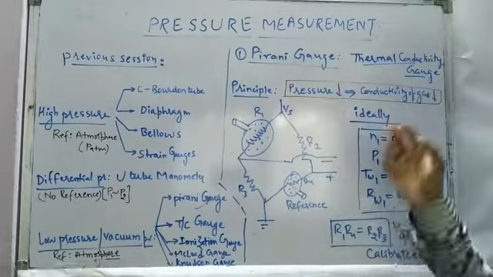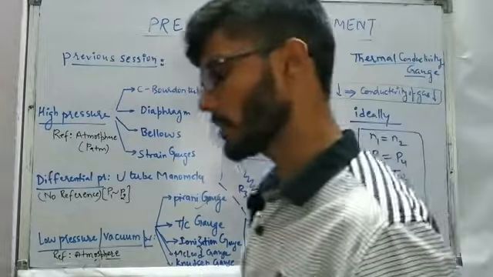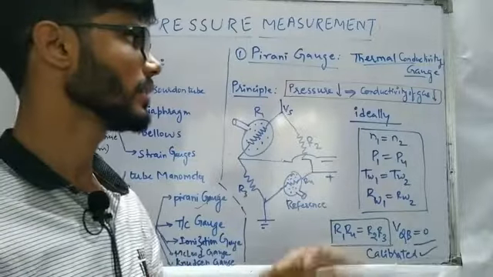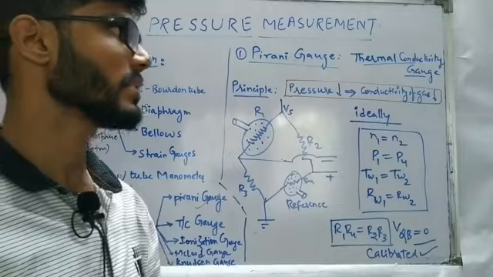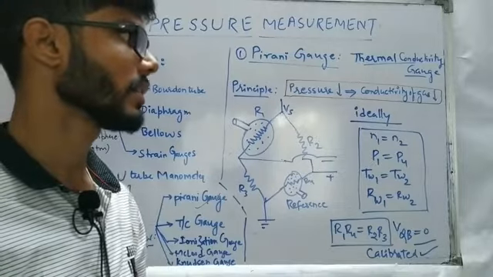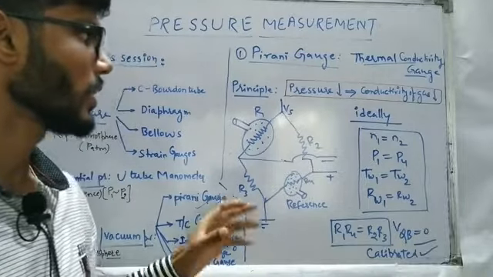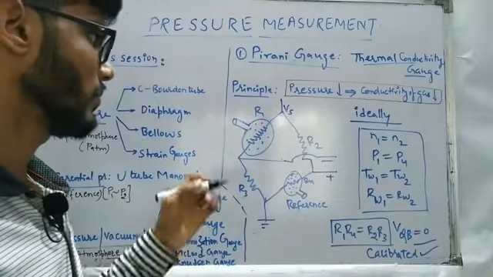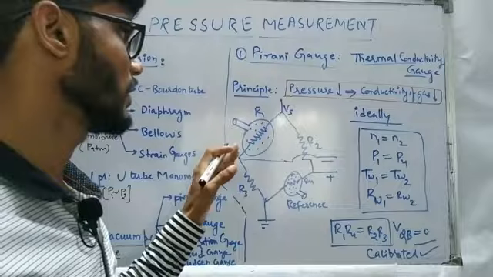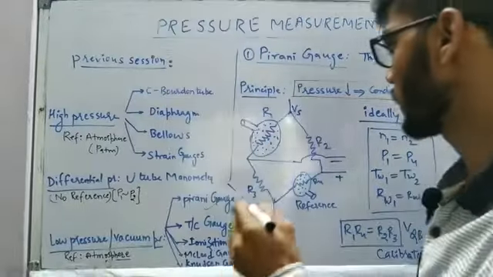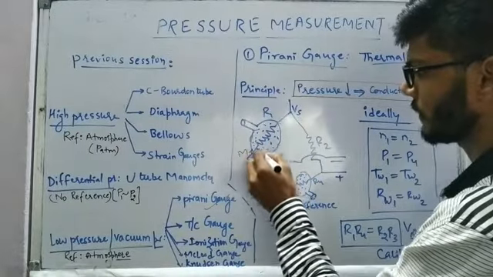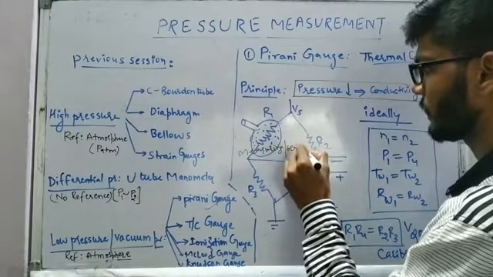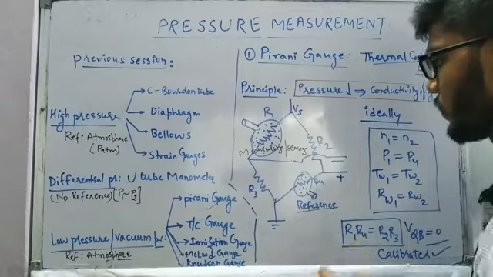The Pirani gauge works based on the principle of thermal conductivity of the gas, and the principle is something like this: if the pressure of the gas is decreasing, the conductivity of the gas is going to decrease. I have drawn one Wheatstone bridge. In one arm, the first arm R1 is going to work as the measuring or sensing arm, and R4 is going to be the reference arm.